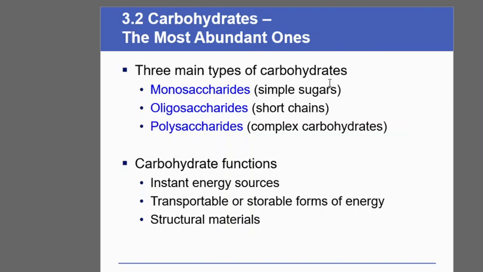These oligosaccharides can be hydrolyzed into smaller sugars. Maybe every time we may not get the complete sugar, but we will end up with monosaccharide residues. That is, these oligosaccharides can be hydrolyzed into simpler sugars, and these simpler sugars are monosaccharides or monosaccharide residues. Then polysaccharides are the complex type of carbohydrates.